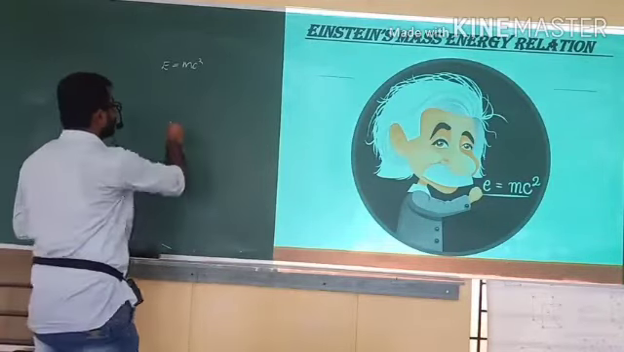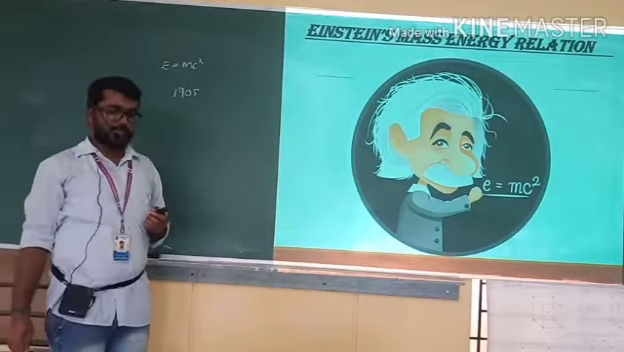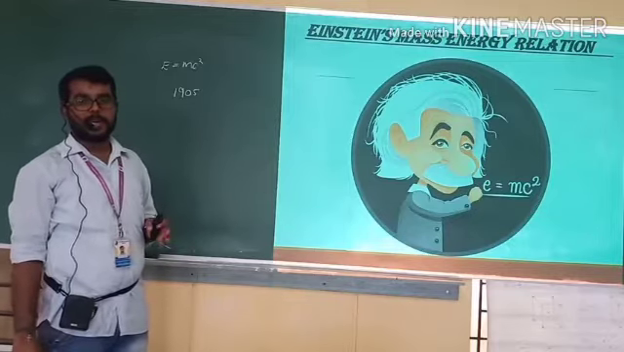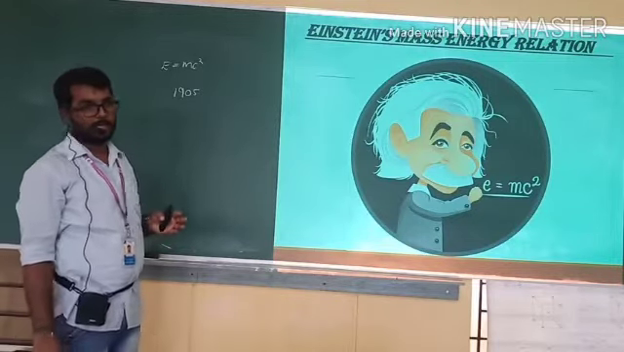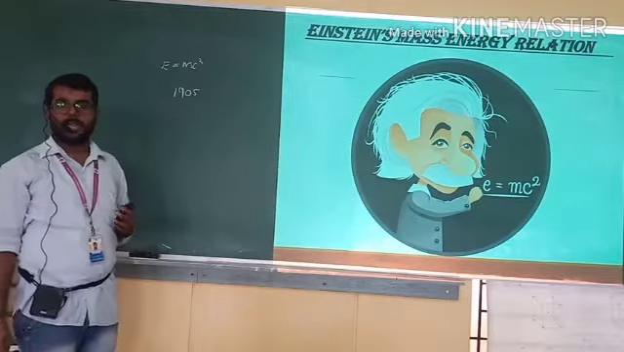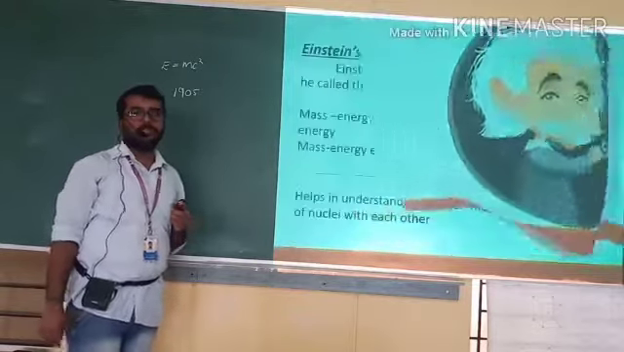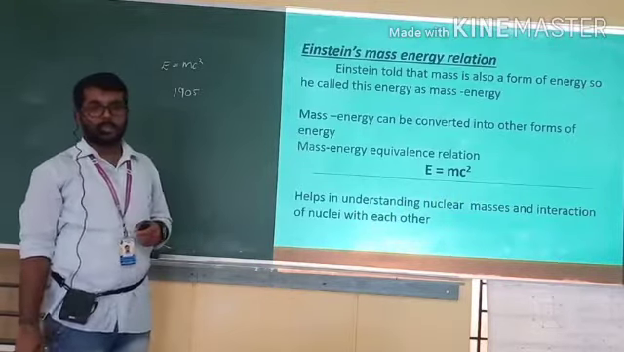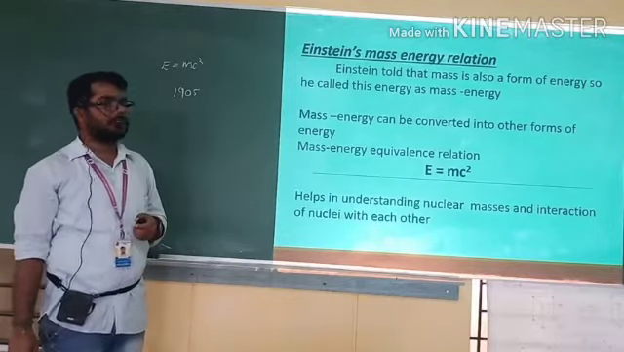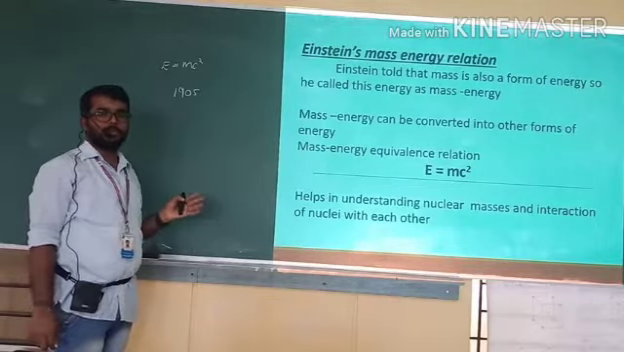In 1905, through his special theory of relativity, Einstein said that mass and energy are interconvertible. That is, mass can be converted into energy, and this energy can also be converted into mass. He gave the relation, which is called the mass-energy relation. Einstein told that mass is also a form of energy, and it can be converted from one form to another.